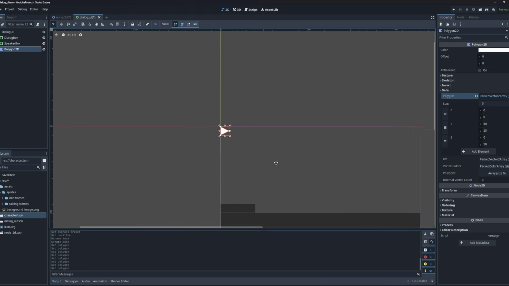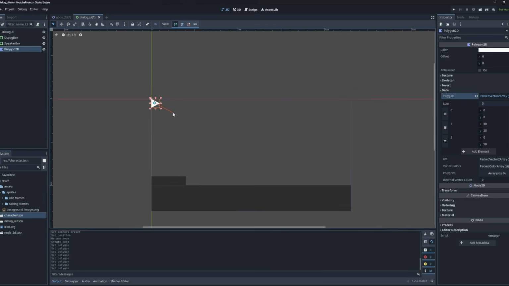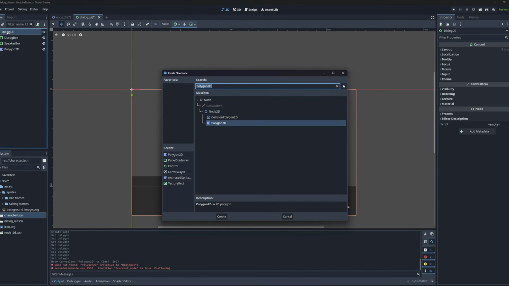So like before, if I just take this node and reposition it like this, it's not actually going to stay here at the bottom part, because it's not parented to a control node. So I will create a new control node.